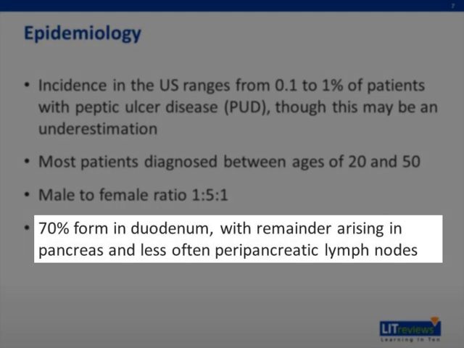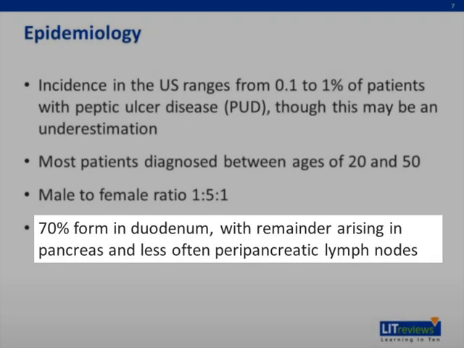As many as 70% of gastrinomas form in the duodenum. The remainder, with rare exception, arise in the pancreas or less often in lymph nodes adjacent to the pancreas. Duodenal gastrinomas tend to be quite small and are often multiple. They have less malignant potential than the solitary sporadic pancreatic gastrinomas.